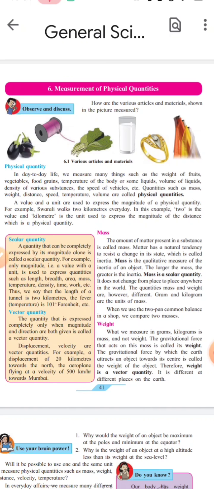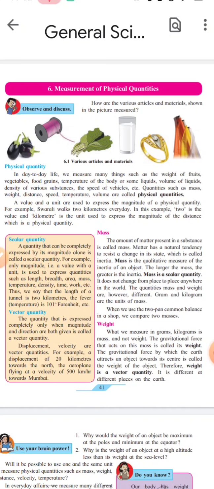Dear students, let's understand what is meant by magnitude. Value means numbers, and unit means words. So students, Kelvin, seconds, Fahrenheit, gram, kilogram, meter, square per meter, these words are called units. Value means numbers and units means these words. When value and units both are used to express physical quantities, it is called magnitude.